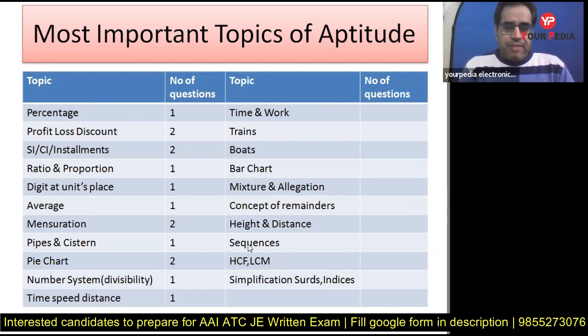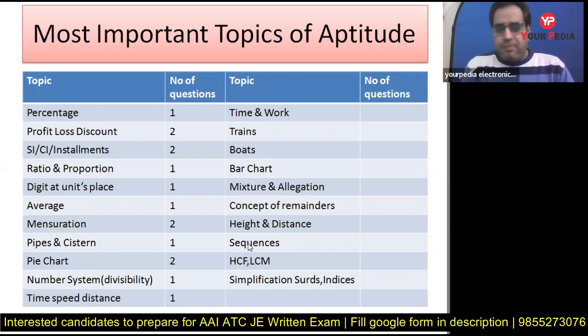Then simple interest, compound interest, installment. There were two questions from this, and mainly both questions were based on installment actually, okay. So you prepare what is simple interest, what is the formula involved, what is compound interest, what are the different types of questions there, and installment also you have to prepare. Installment is also important, okay. So this is an important chapter, you cannot ignore this, right. You have to prepare it for your ATC exam, right.